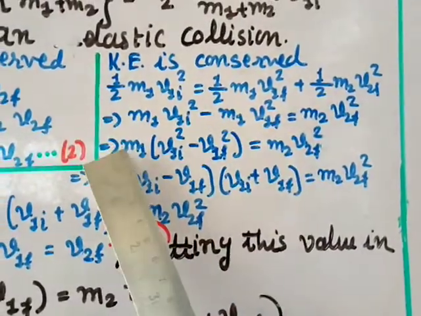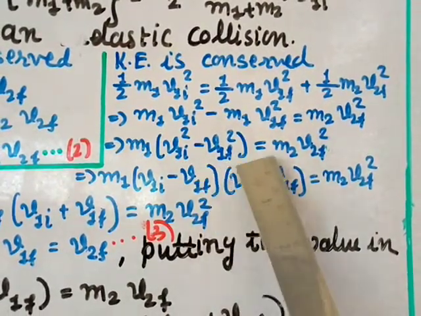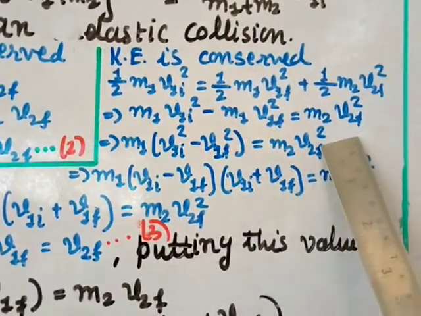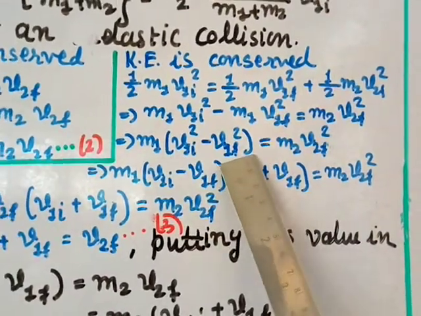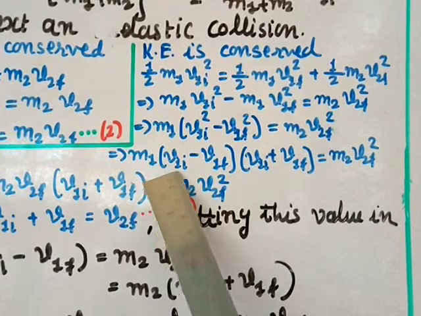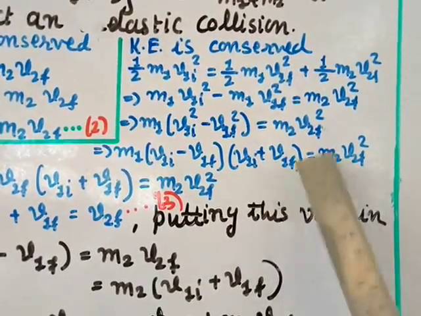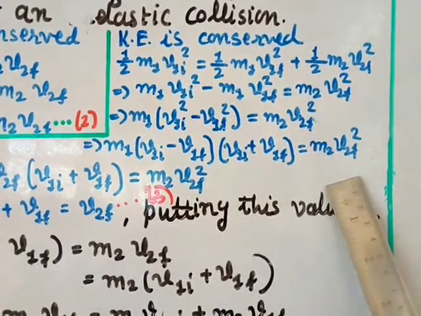Now take m1 common, v1i square minus v1f square equal to m2 v2f square. Now this is a square minus b square, right? So you can use the identity and write this as m1 into v1i minus v1f into v1i plus v1f equal to m2 v2f square.